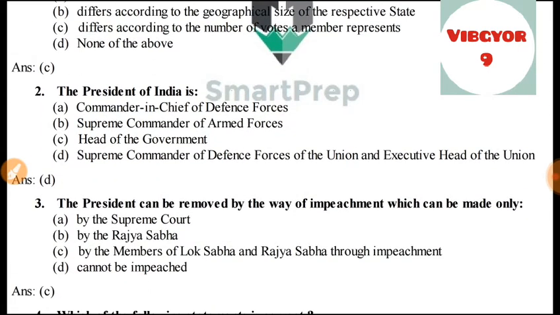Number 2, the President of India is Commander-in-Chief of Defence Forces, Supreme Commander of Armed Forces, Head of the Government, Supreme Commander of Defence Forces of the Union, and Executive Head of the Union.